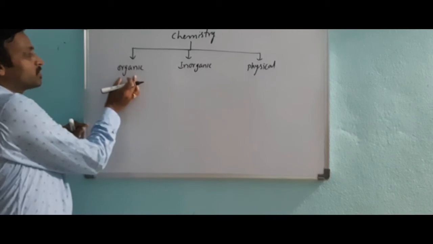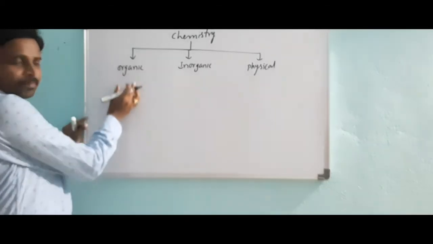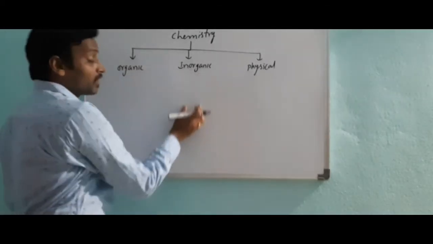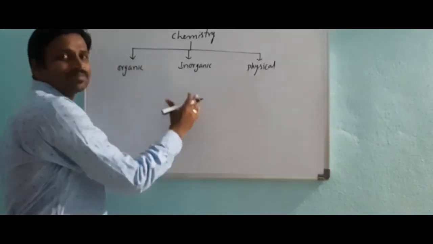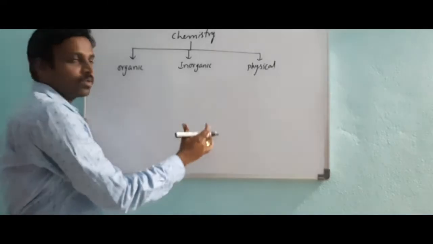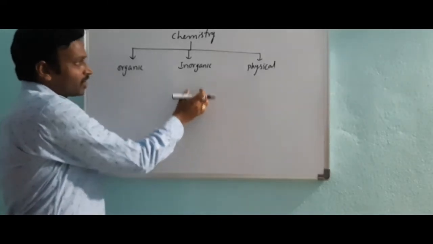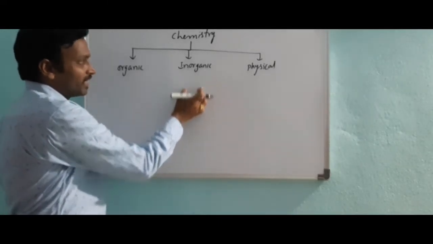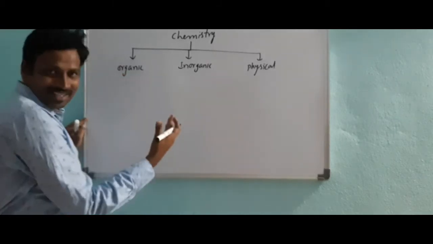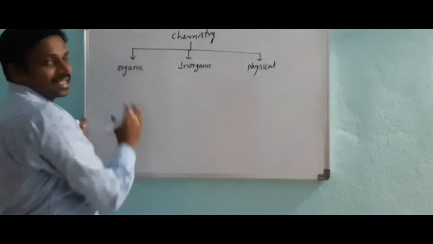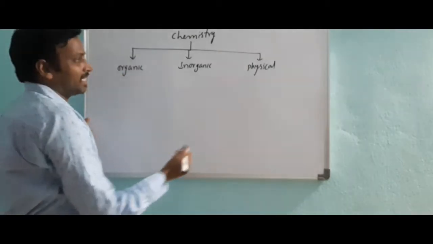Organic chemistry deals with carbon compounds, completely carbon compounds. Inorganic means periodic table, chemical bonding, all those will come here. S block, P block, D block, F block, all will come in inorganic, and it is mostly theoretical. In organic, mostly reactions, and how the reactions happen in organic compounds, everything we will understand here.